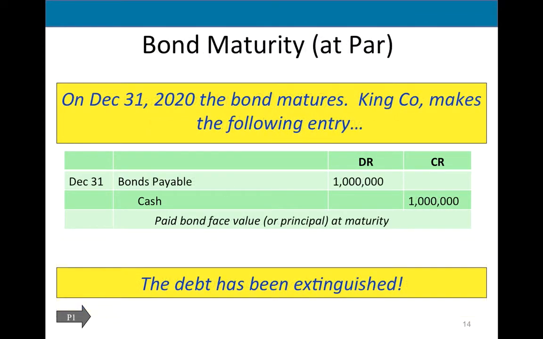And then at maturity, I will pay back $1 million. Look at this transaction. It's a flip of the first journal entry. I pay off, I extinguish the debt: bonds payable goes down, debit, and cash goes down, credit.